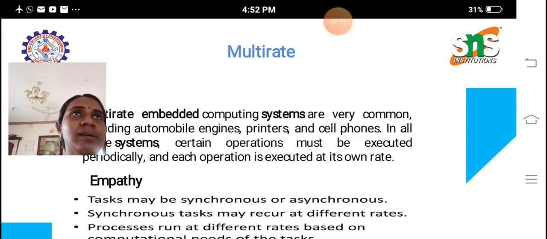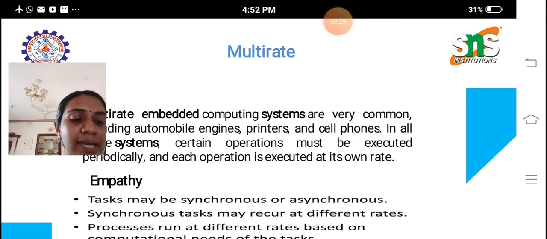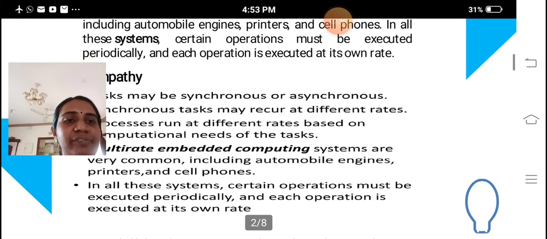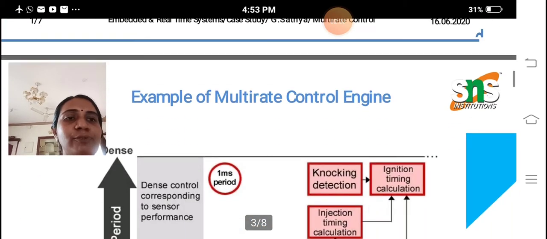So we are moving to our define part. We are concentrating on the multi-rate concept. That is, each operation must be executed at a particular cycle time period. So we are using the multi-rate concept. That is our define part. In this define part, I have shown one